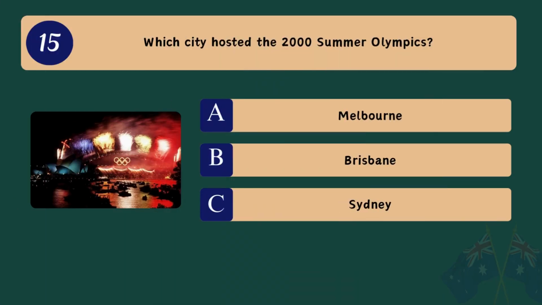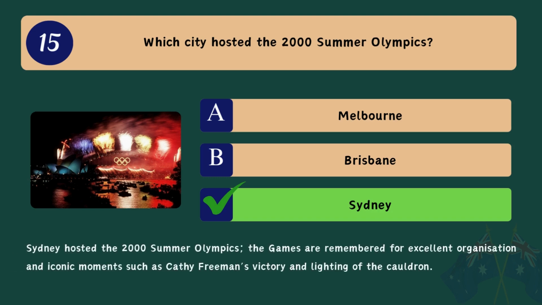Question 15. Which city hosted the 2000 Summer Olympics? A. Melbourne. B. Brisbane. C. Sydney. Correct answer. C. Sydney. Sydney hosted the 2000 Summer Olympics. The Games are remembered for excellent organization and iconic moments, such as Kathy Freeman's victory and lighting of the cauldron.